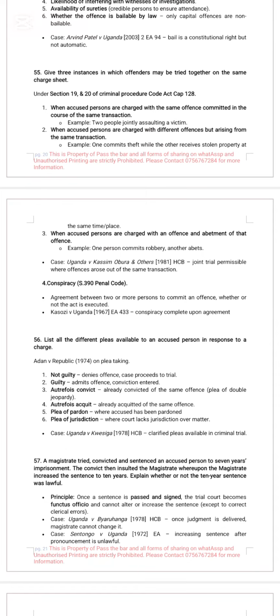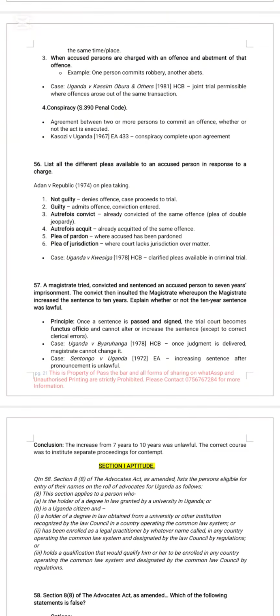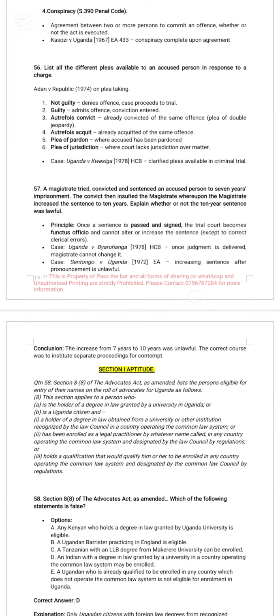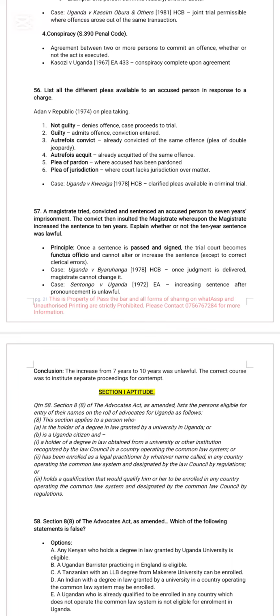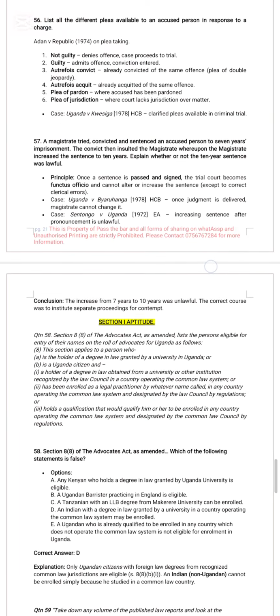Give 3 instances in which offenders may be tried together on the same charge sheet. Look at Section 19 and 20 of the Criminal Procedure Act on joint offenders, conspiracies, accomplices, among others. List all the different pleas available to an accused person. Look at the case of Adan vs. Republic: plea of not guilty, plea of guilty, plea of previous acquittal, plea of pardon, and plea of jurisdiction.